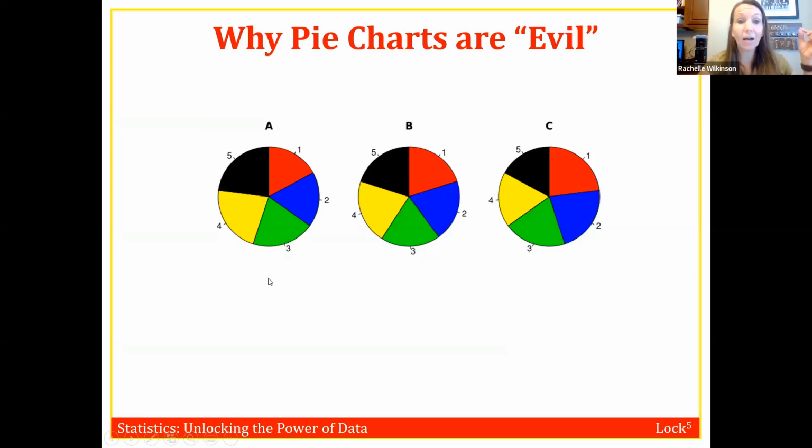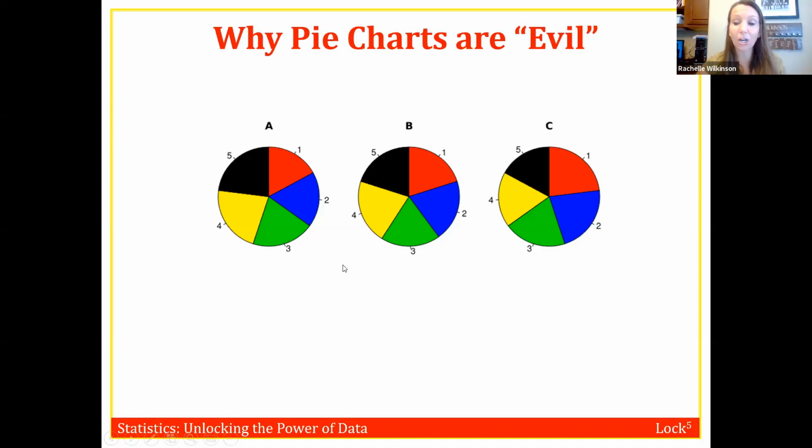But can we see how the frequencies relate to each other? Is it easy to look at these pie charts and say, oh yeah, yellow is more than green, or red is obviously bigger than blue? No, it really isn't, right? You can squint your eyes, think about it for a long time, maybe get your finger out and try to measure, and maybe you could figure it out.